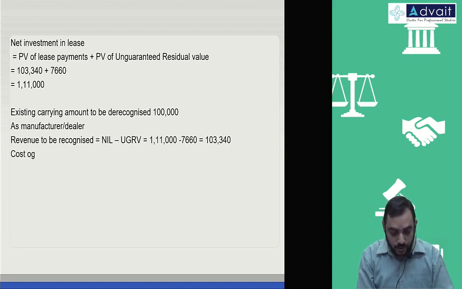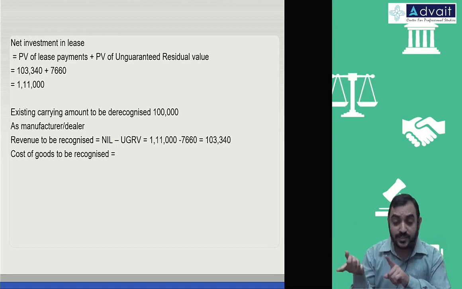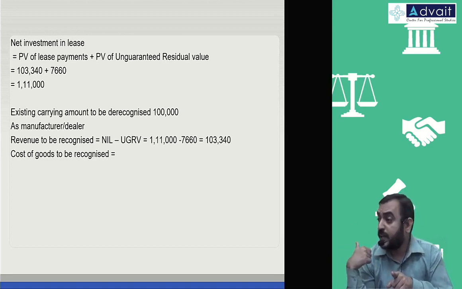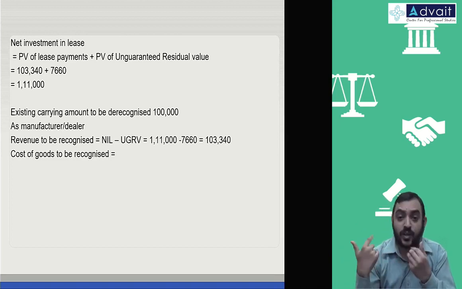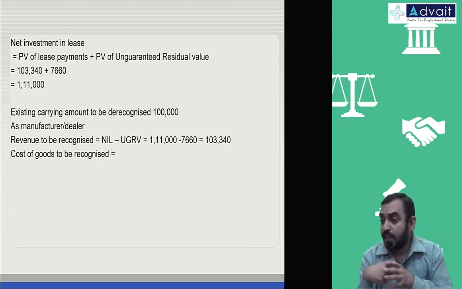Similarly, the cost of goods sold to be recognized in P&L: because revenue does not contain an element of the unguaranteed portion, the cost also cannot contain a portion of the unguaranteed element.